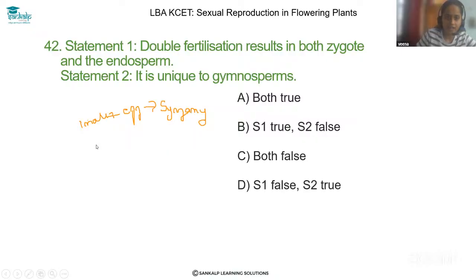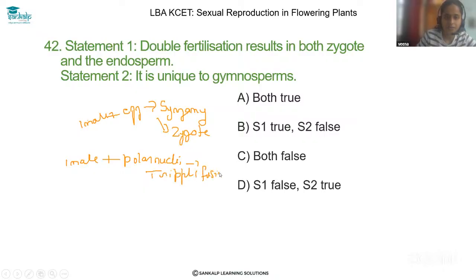That results in zygote formation, and another male gamete fuses with the polar nuclei, and that process is called triple fusion.